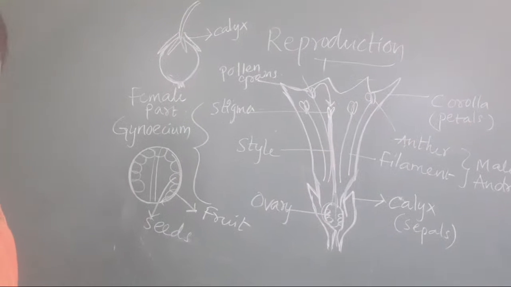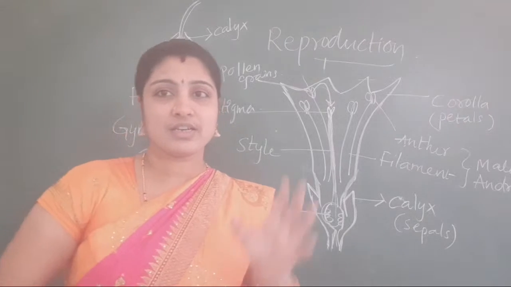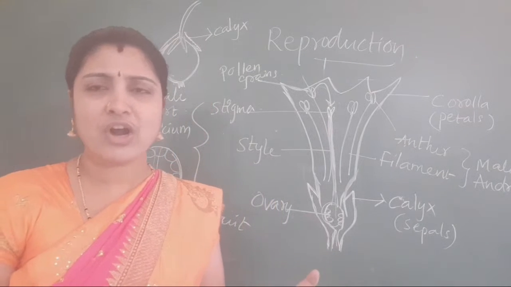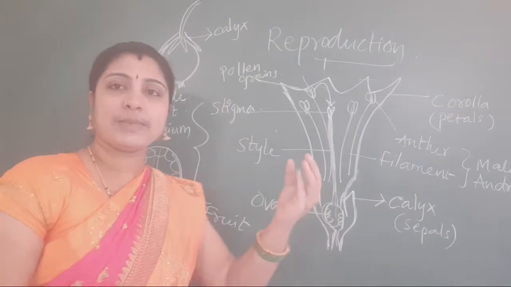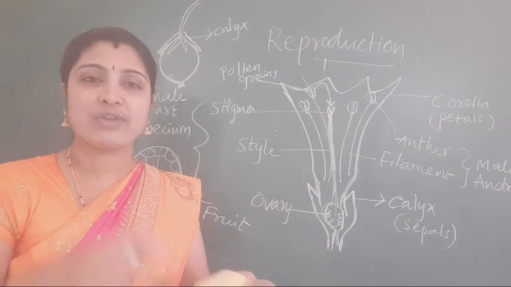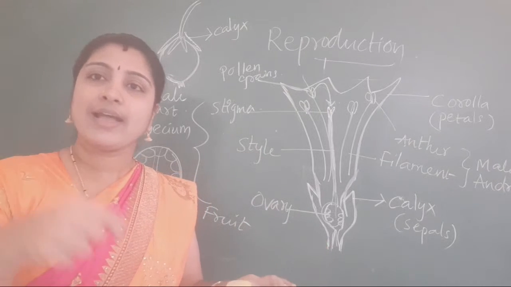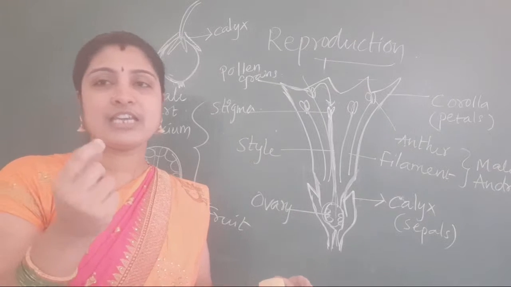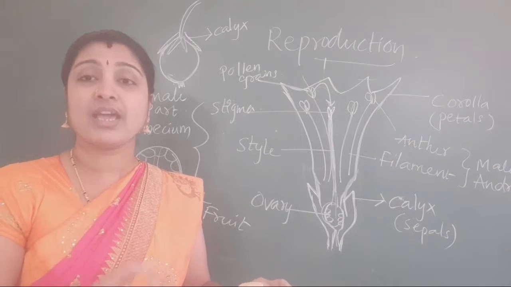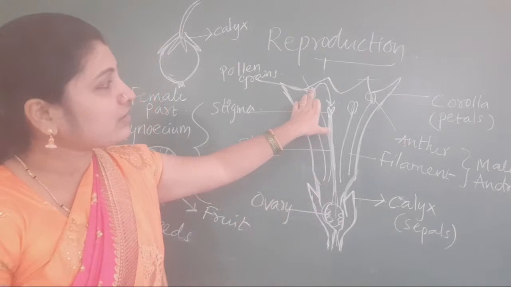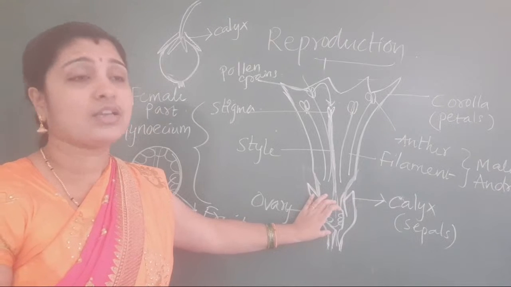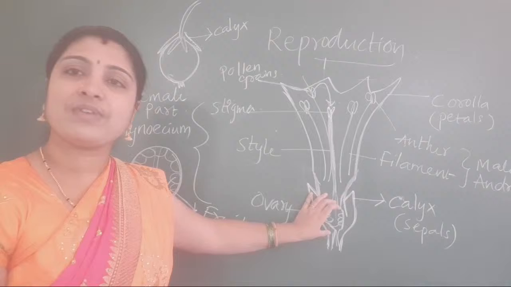I am saying that after the formation of fruit, after fertilization, means sepals, you have not understood sepals. On the base of the flower, green color structures are present; those are known as sepals. If you take hibiscus, you will see clearly on the downside sepals are present. After pollination, fertilization happens, no? After fertilization, ovule will change to seed, ovary will change to fruit.